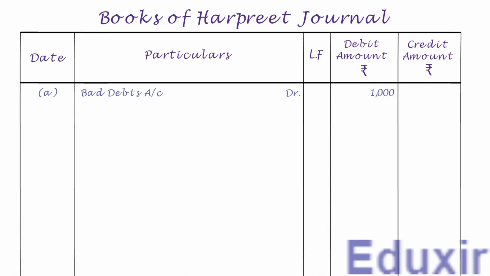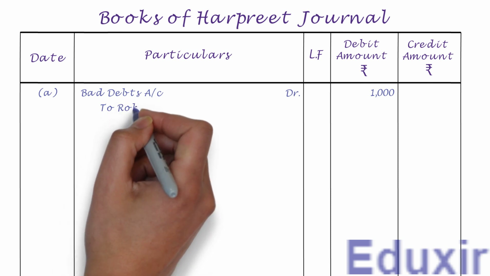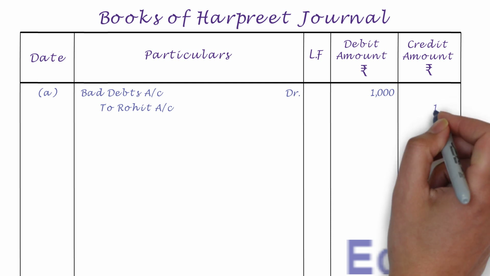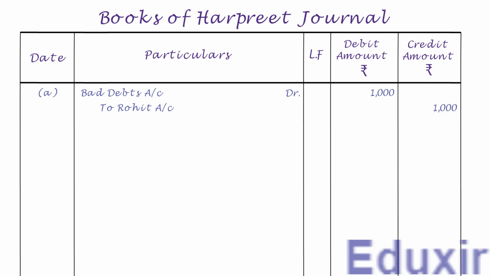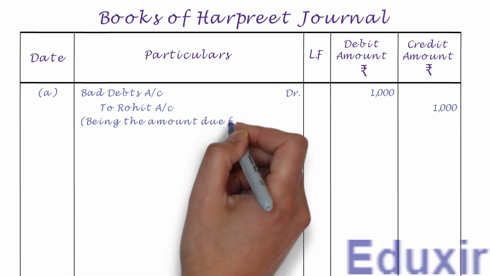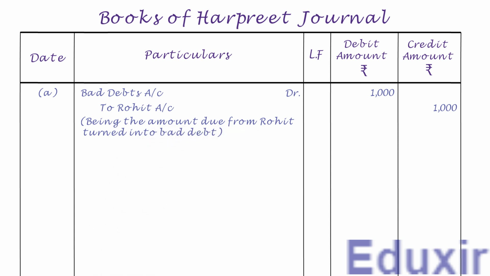Leaving a margin, let us now record the credit entry. As you know, the credit entries always start with 'To'. Let us now record Rohit's account as the credit entry. Let us also record the credit amount of 1000 rupees into the credit amount column. Let us then write the narration or description of this transaction, that is, being the amount due from Rohit turned into bad debt. Let us now draw a line to mark the completion of journalizing of this transaction. That completes the journalizing of this transaction. Let us now take up the next transaction.